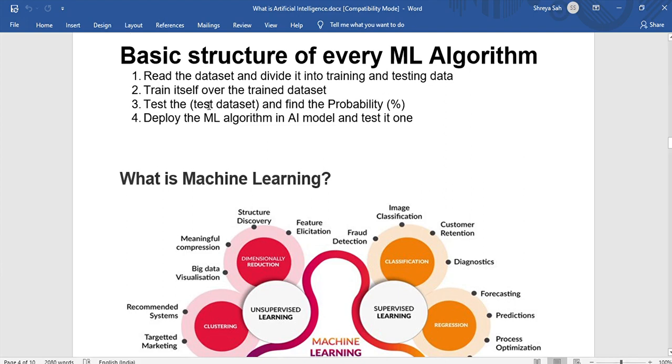Then it will train itself over the training data set, then test on the test data set, find the probability, and then deploy the ML algorithm in an AI model and test it. So what is machine learning?